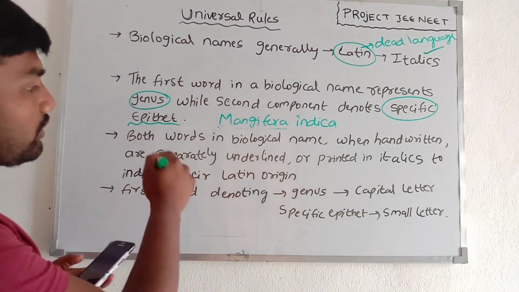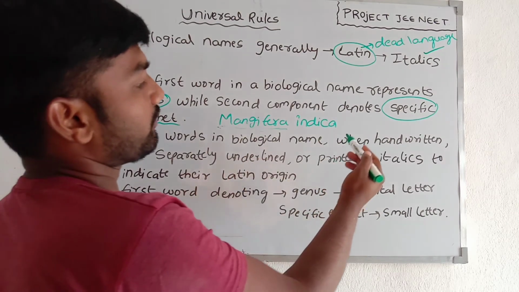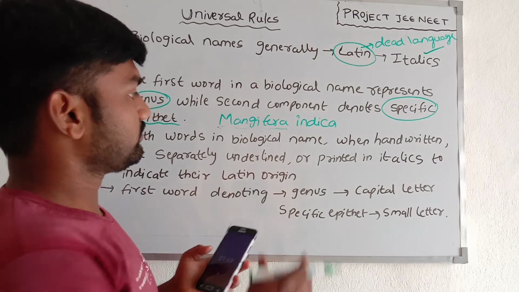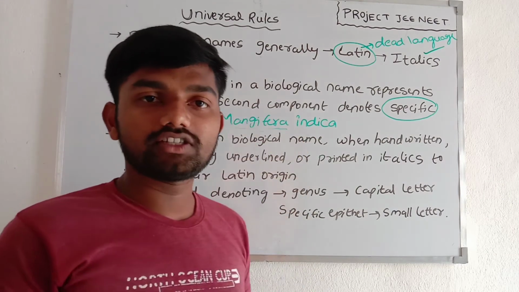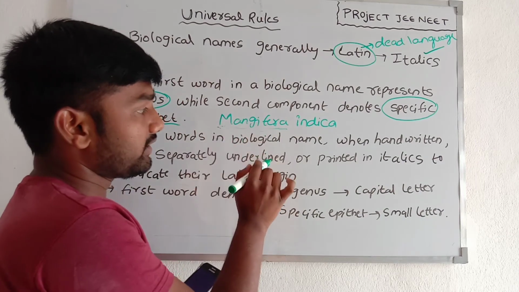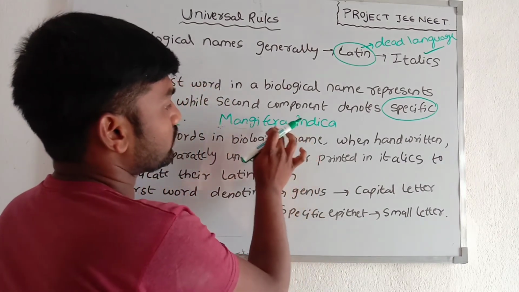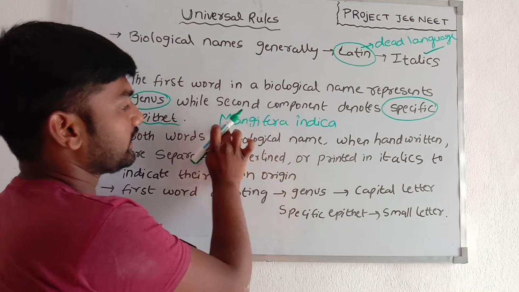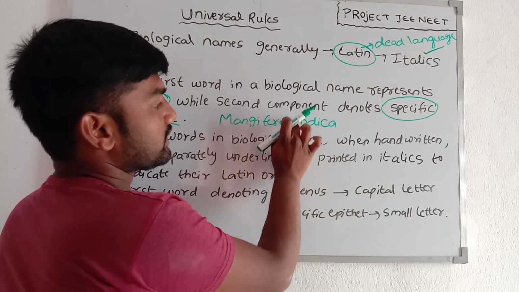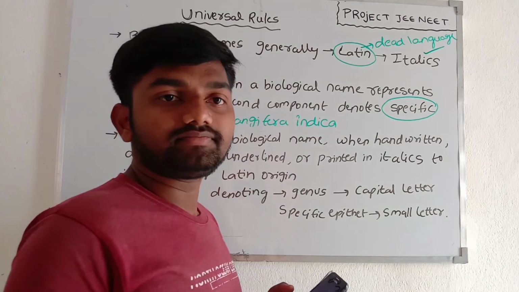Both words in a biological name, when handwritten, are separately underlined. They are written separately, so Mangifera indica is separated.